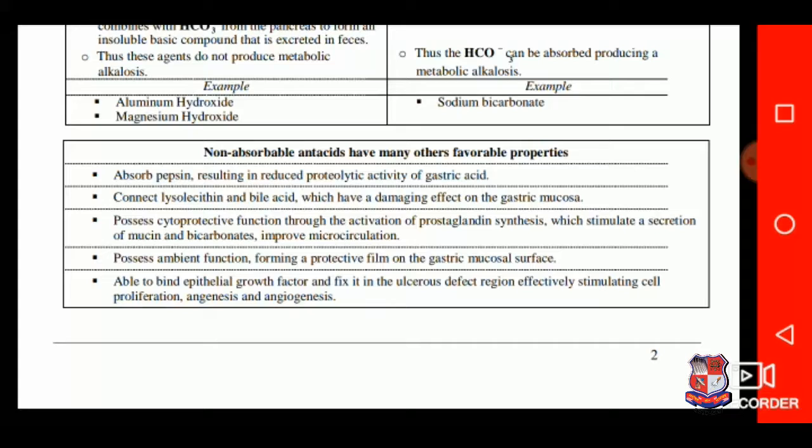They possess cytoprotective function through the activation of prostaglandin synthesis, which stimulates the secretion of mucin and bicarbonates that improve microcirculation.